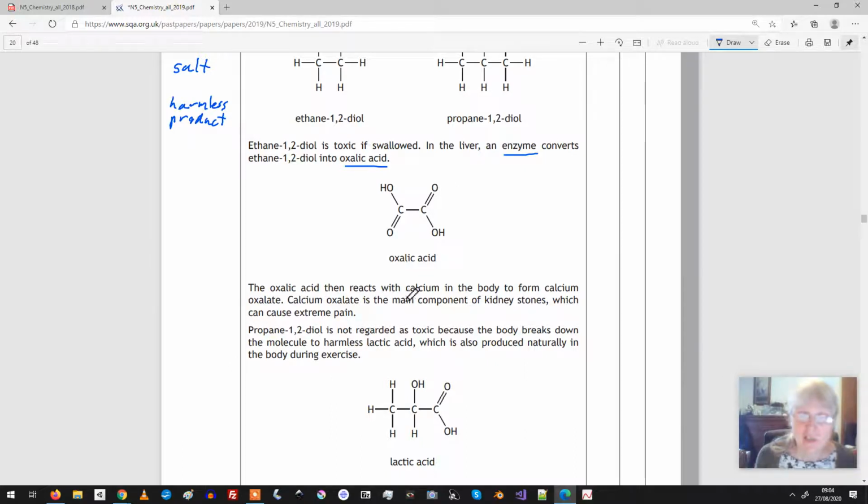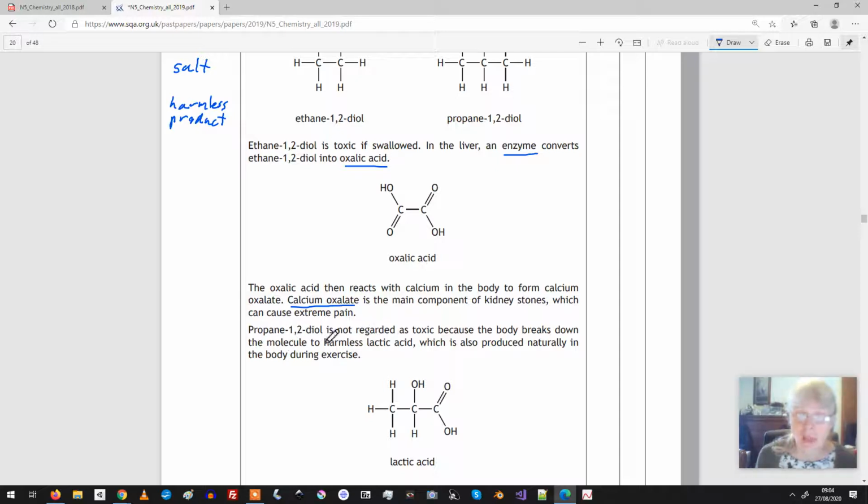Oxalic acid then reacts with calcium in the body to form calcium oxalate. We have a salt. Calcium oxalate is the main compound of kidney stones, which can cause extreme pain.